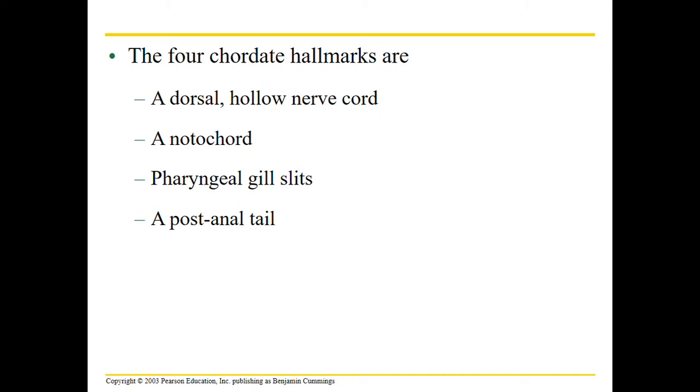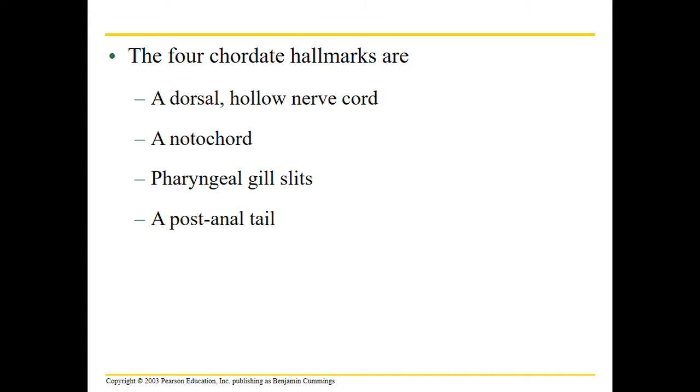So when we say chordate, what do we mean? So first we have something called a dorsal hollow nerve cord, which becomes our central nervous system. It develops into our brain and spinal cord. Next we have the notochord. It's harder, it's more fibrous. It becomes our intervertebral disc, so our vertebrae. That's what it develops into.